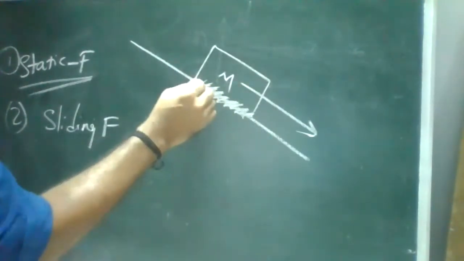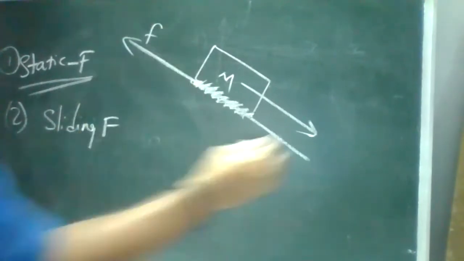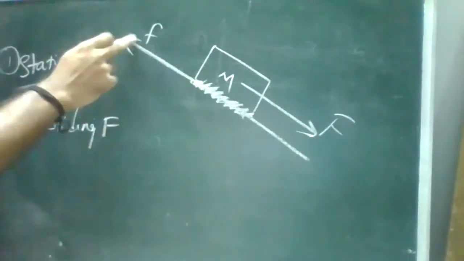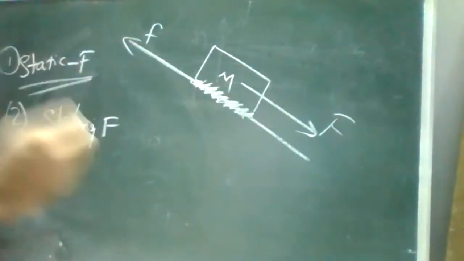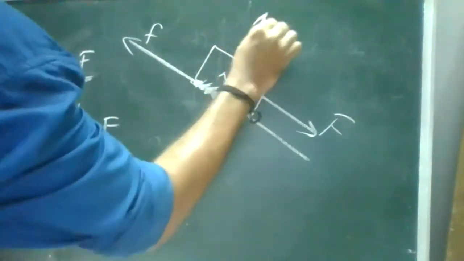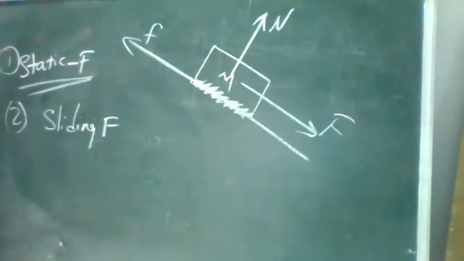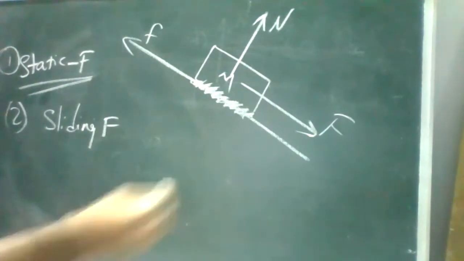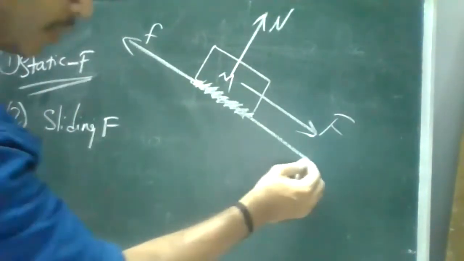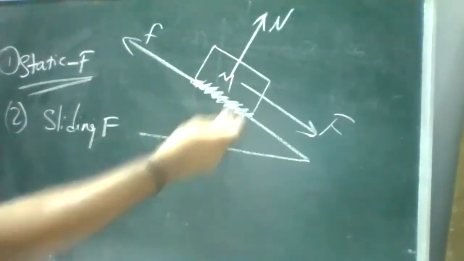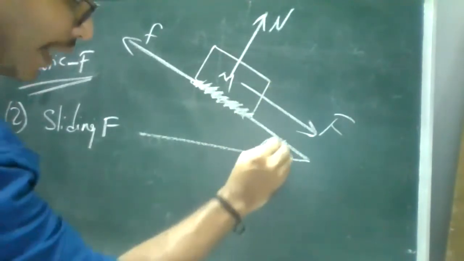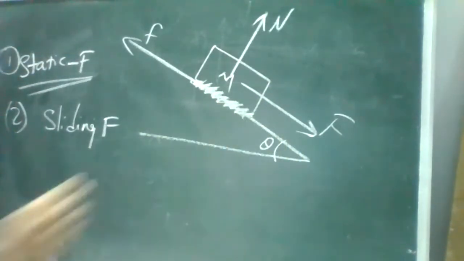Now the friction will be acting opposite to the force. Opposing the force, there will be some friction. And there should also be a normal reaction, right? Perpendicular to the mass, correct? But there is a small thing. Whatever platform I have raised, it makes an angle theta from the ground.